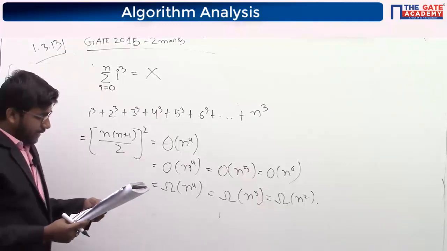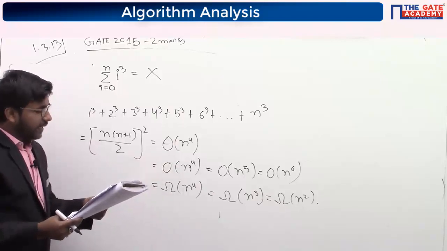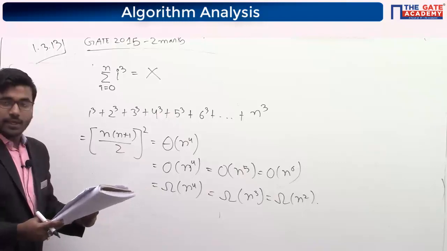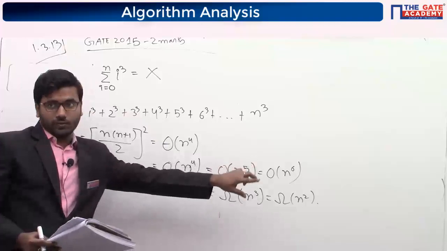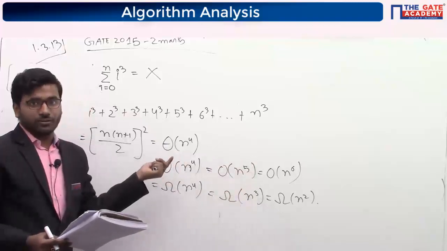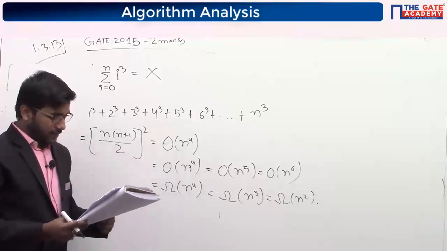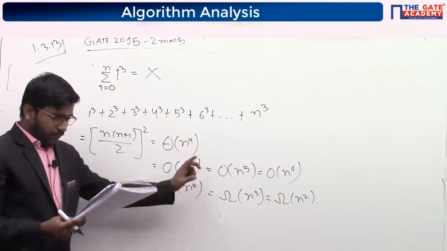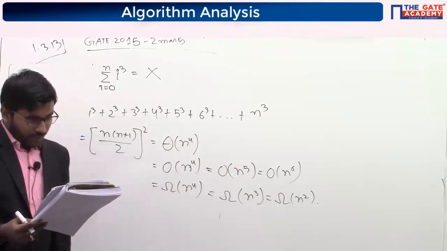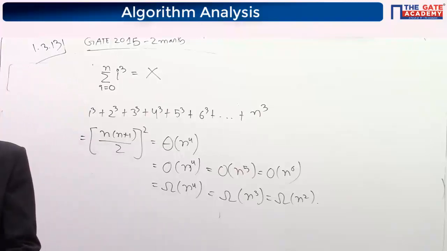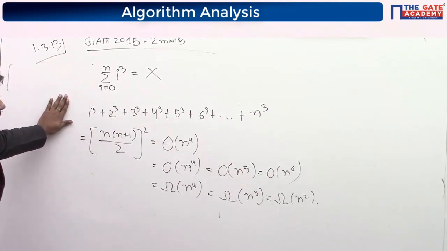So A is saying theta of n to the power 4. Yes, we can substitute theta of n to the power 4. But theta of n to the power 5 we can't substitute. Theta is the average case. Big O and omega we can use, but theta we can't. Theta is n to the power 4. Omega n to the 5 we can go. Big O n to the 5 we can go. So 1, 3 or 4 we can go, but not 2. Is it clear now?